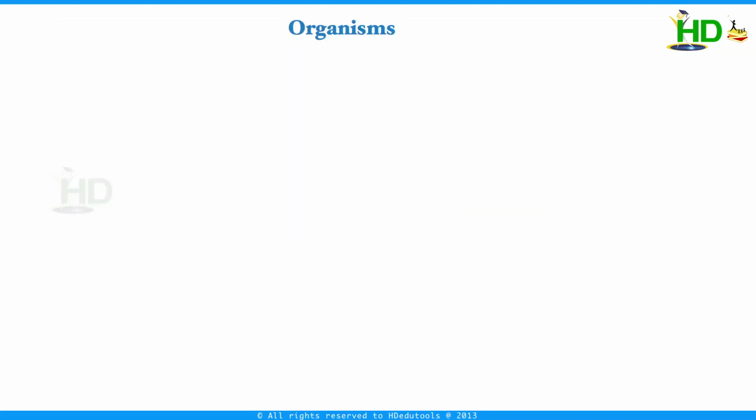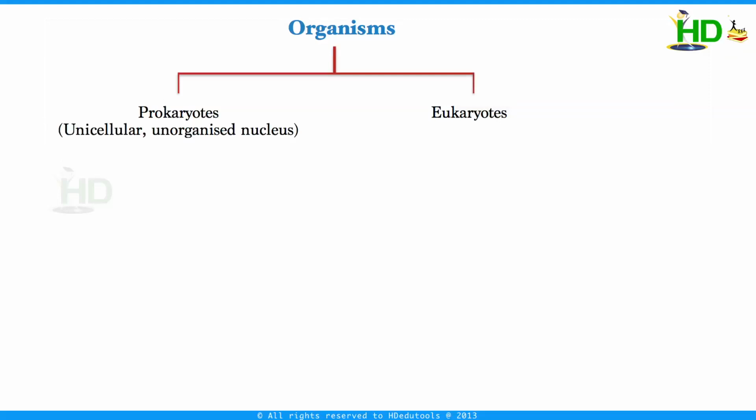The complete living organism is divided into prokaryotes and eukaryotes. Prokaryotes means which are unicellular, with unorganized nucleus, and eukaryotes with organized nucleus.